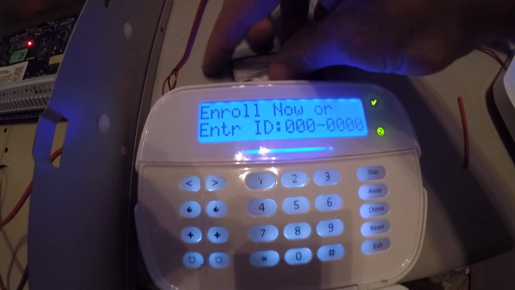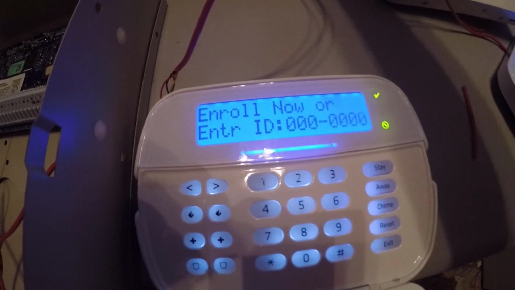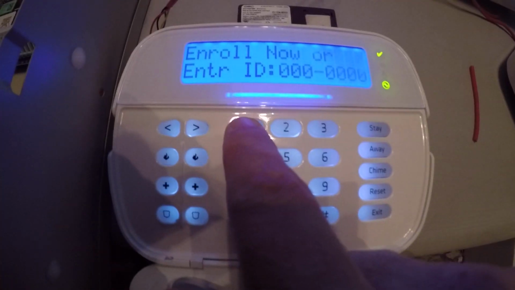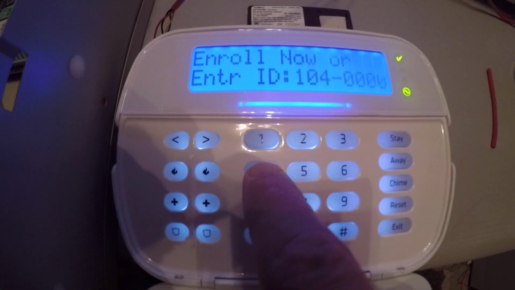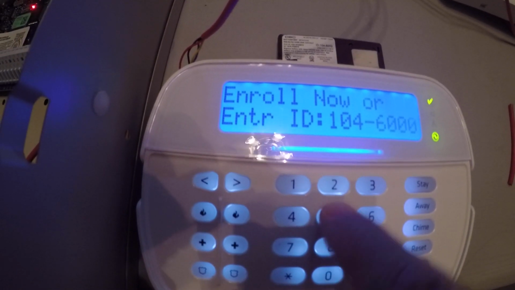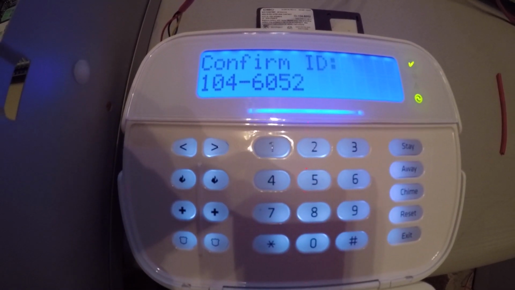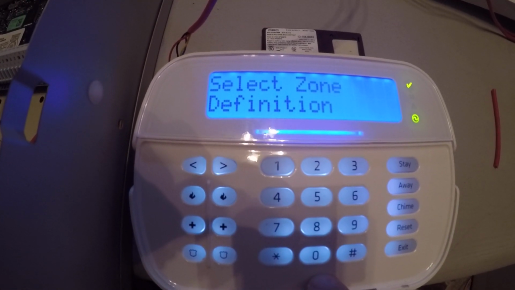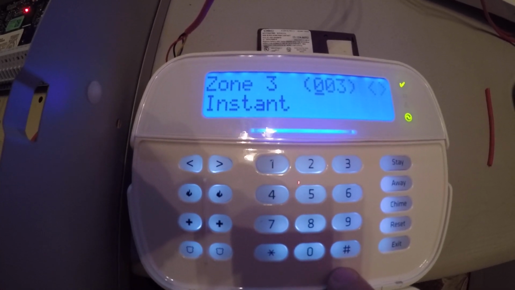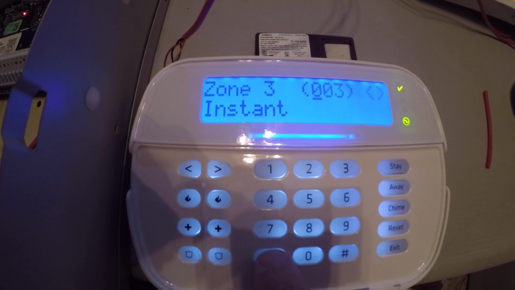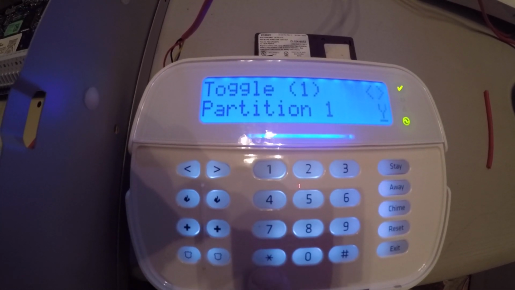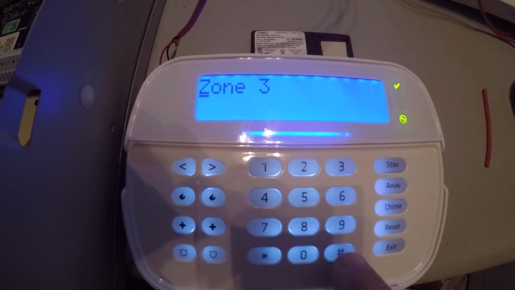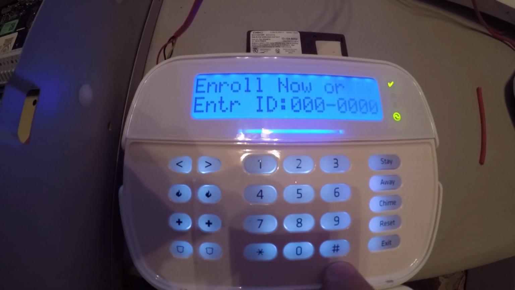Our last zone, door wise, is this third zone. And its ID is 1046052. It's asking us to confirm it. This is 003. Zone definition. Instant is fine. That's our back door. We go ahead and press star. Partition assignment. If we hit star, it's going to change it. Turn it off. So we want to hit pound. Zone 3. That's correct.